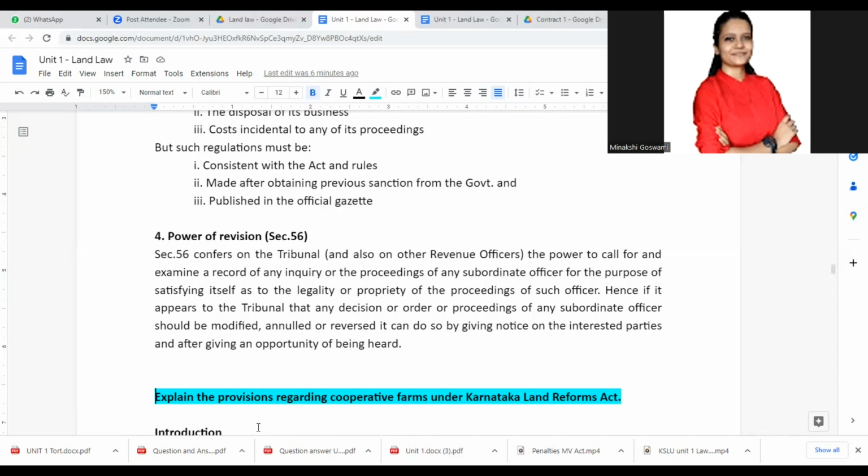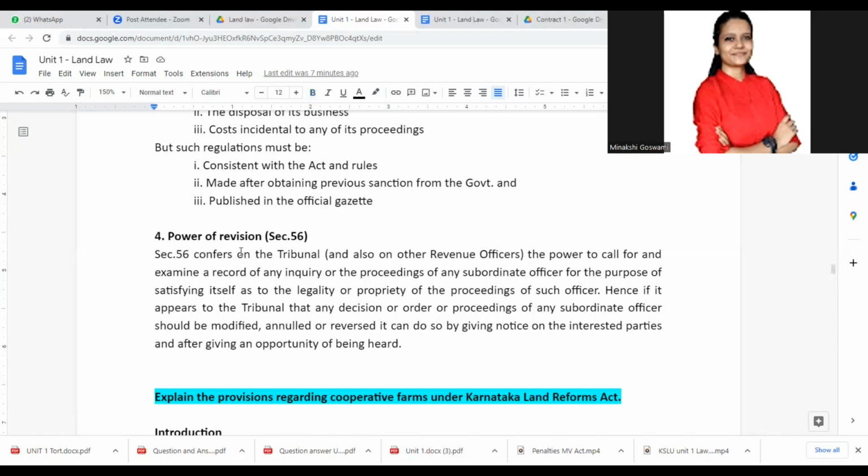Hence, if it appears to the tribunal that any decision or order passed by a subordinate officer should be modified, might be it is not valid, so they would call it null and void, or maybe it needs to be changed or modified, it can do so by giving notice to the interested parties and giving them an opportunity of being heard. They will be told that this is the problem with this order or this judgment, so we are going to make these changes. Parties will be given an option of being heard, and then changes can be made. This is the power of revision.